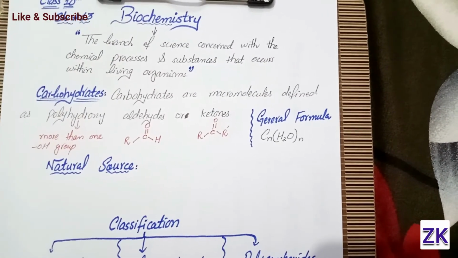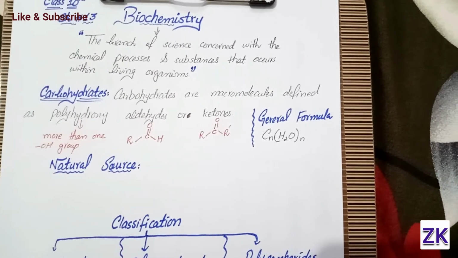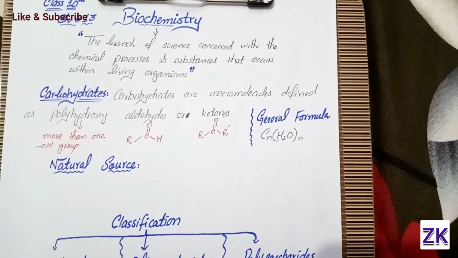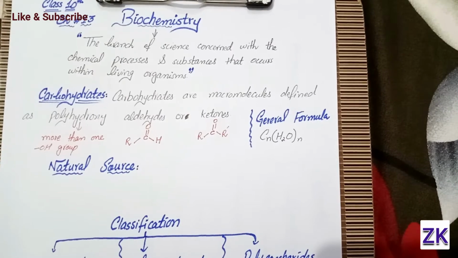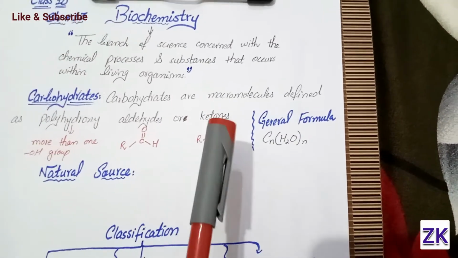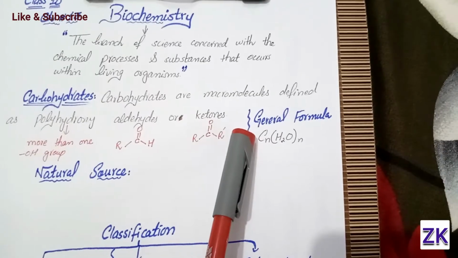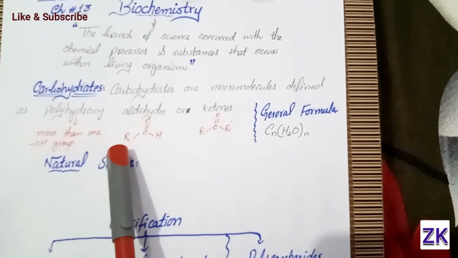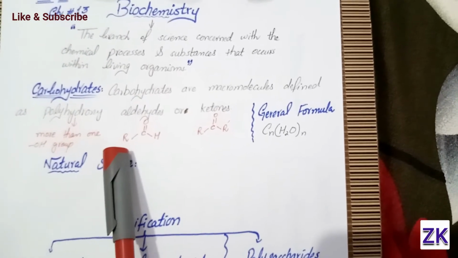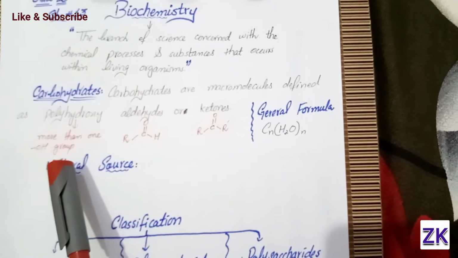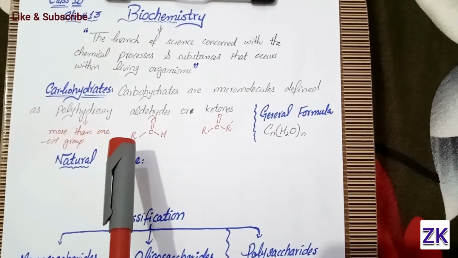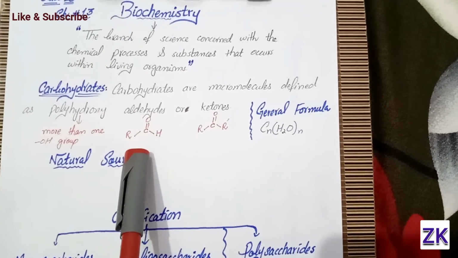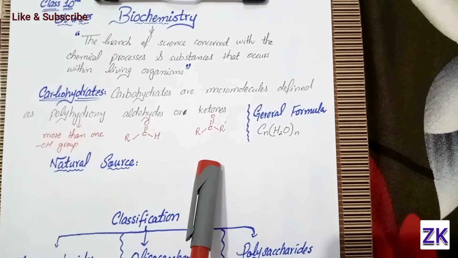And our topic is carbohydrates. What are carbohydrates? Carbohydrates are basically macromolecules defined as polyhydroxy aldehydes or ketones. Macromolecules mean large molecules. Polyhydroxy means poly means many, hydroxy means hydroxyl group. So the word polyhydroxy means more than one hydroxyl group. Aldehyde, this is the formula of aldehyde, and this is the formula of ketone.